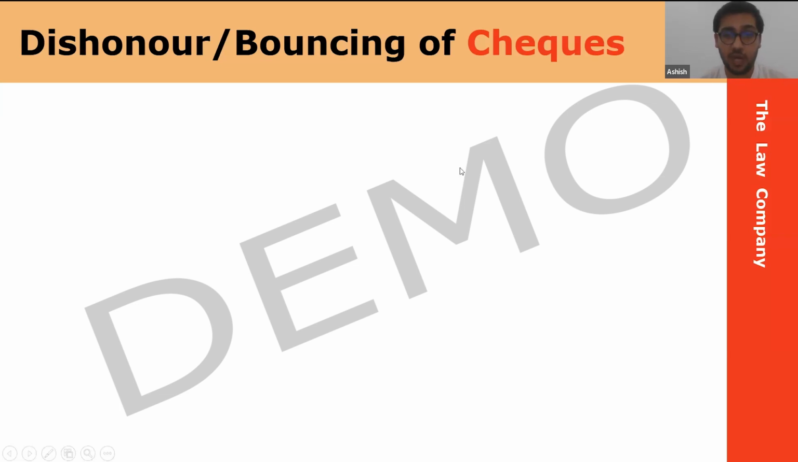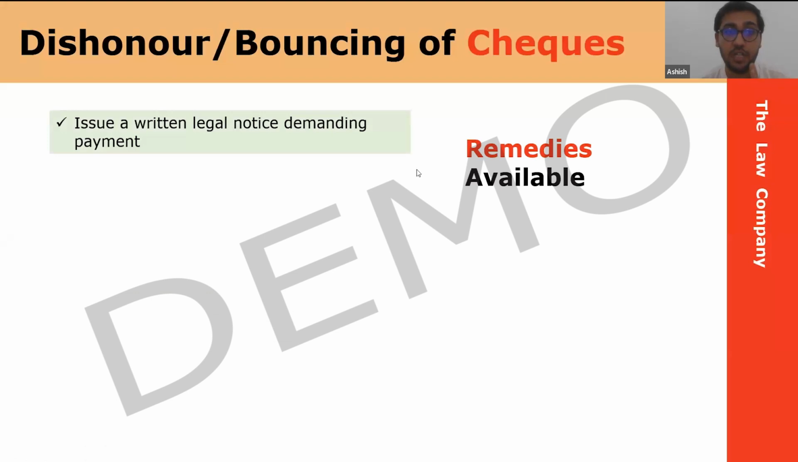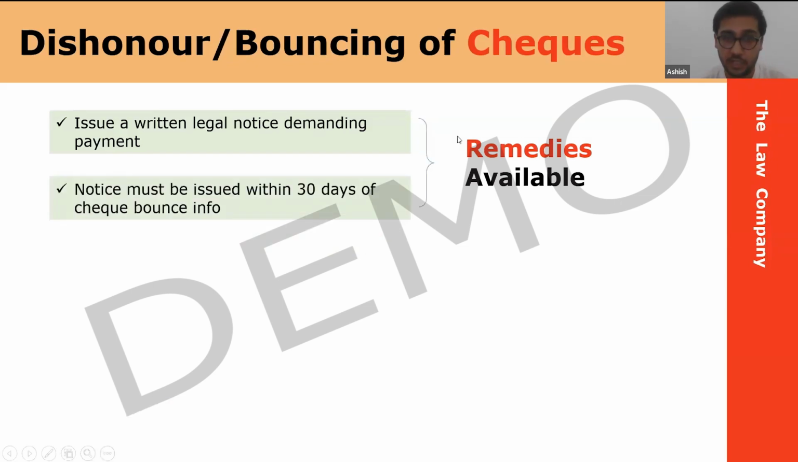Like I said, if all the three requirements are met, if all three essentials are fulfilled, the remedy is not that now you will get your money back. No, the remedy is that now you will issue a notice. If all three criteria are done, now you will be writing a legal notice demanding your payment from the opposite party. But for writing a notice as well, there are certain requirements.